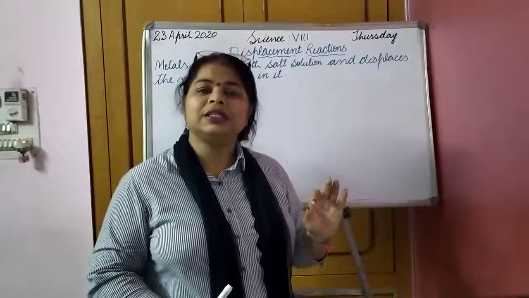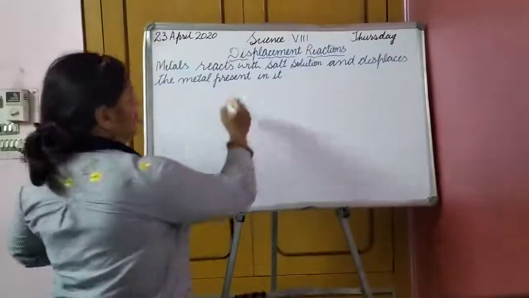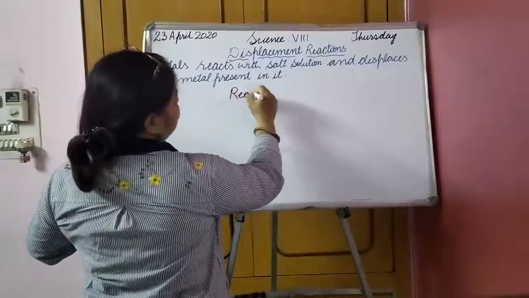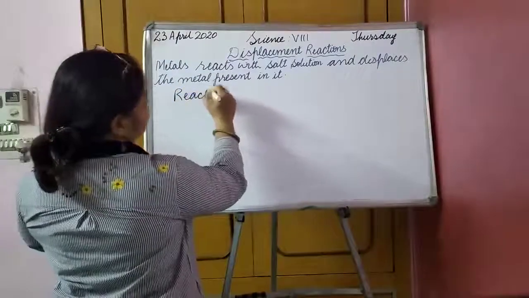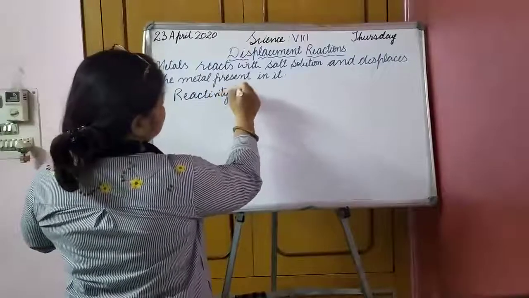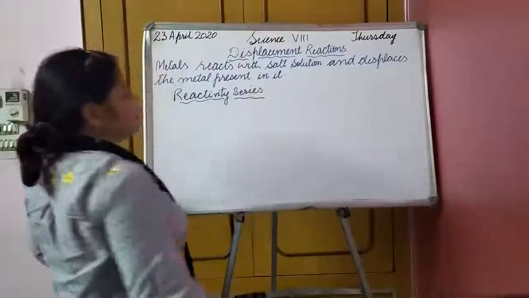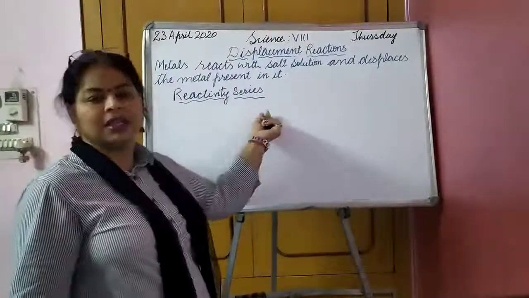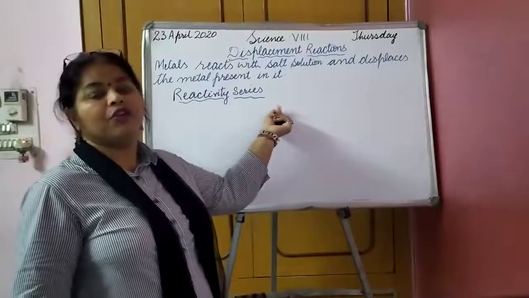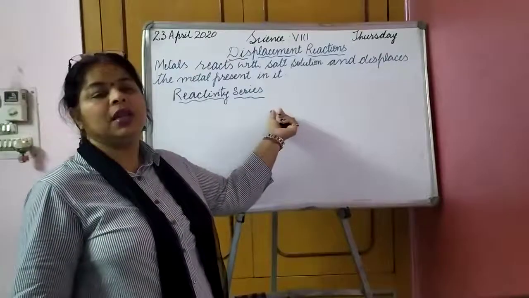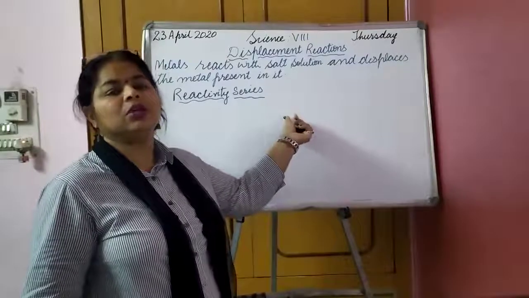There is a series, we call it the reactivity series. Now what is it? Let us see. This reactivity series is a series in which the metals have been arranged from the most reactive metal at the top to the least reactive metal at the bottom.